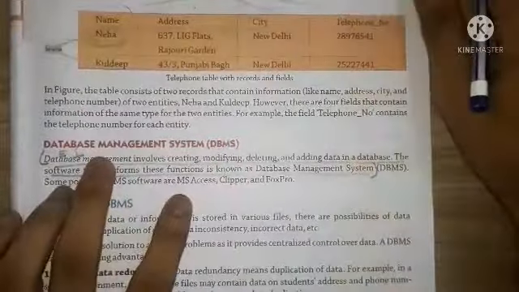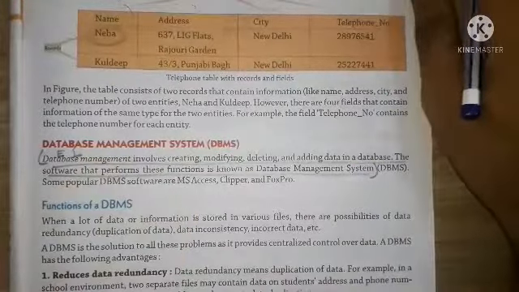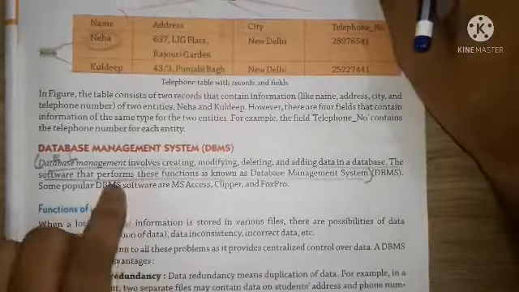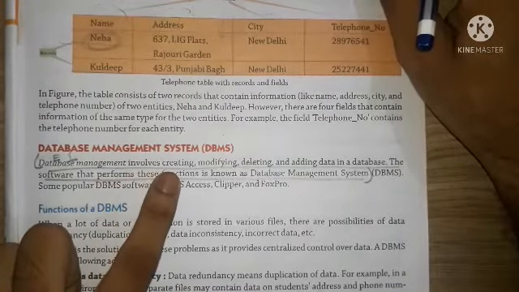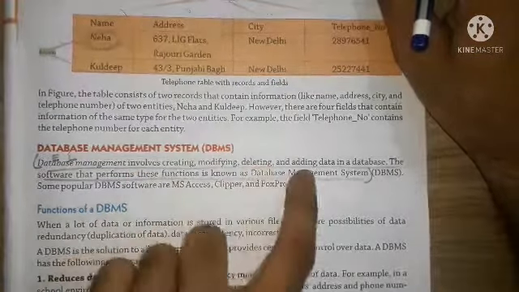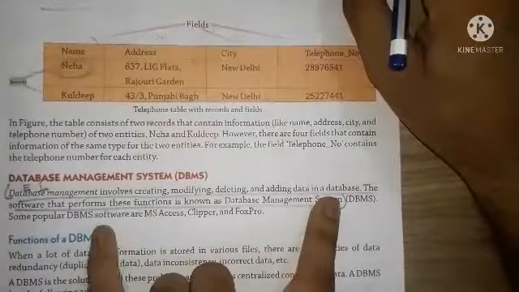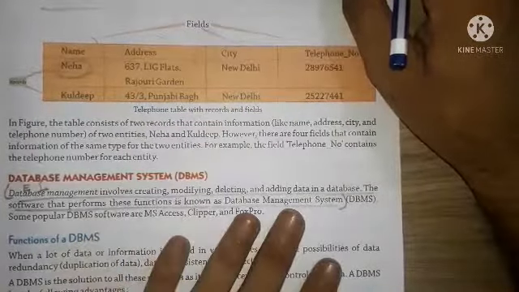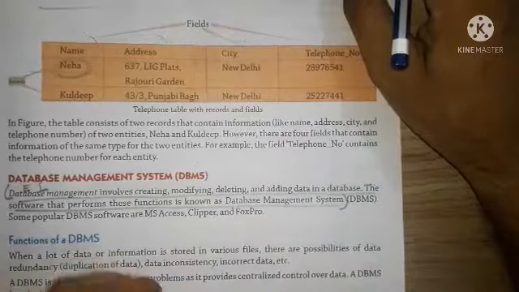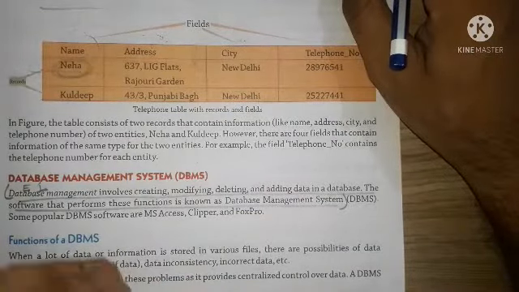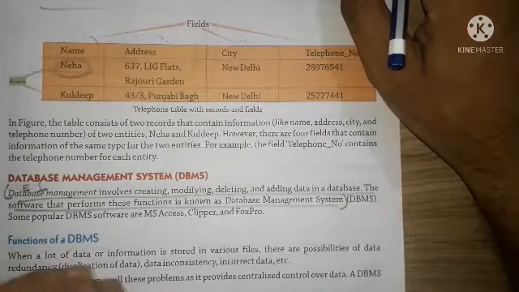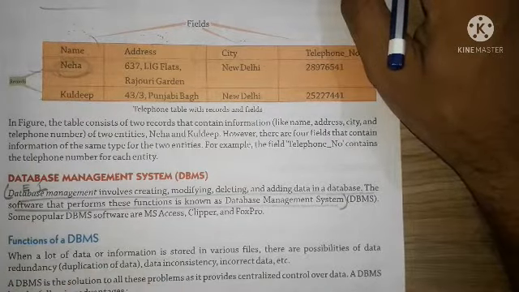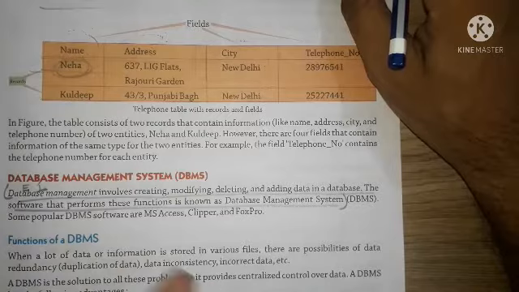Okay, now database management system. What is a database management system? The definition is given here. A database management system involves creating, modifying, deleting, and adding data in a database. It means you can create a database, modify an existing database, delete an existing database, and add new data or update data in an existing database.